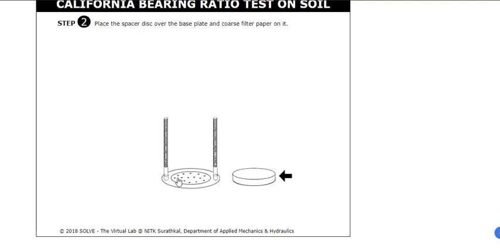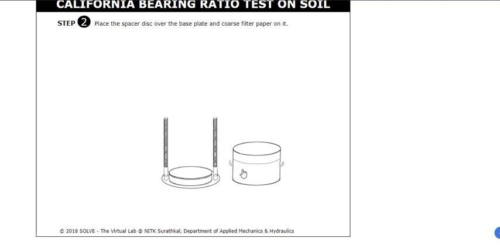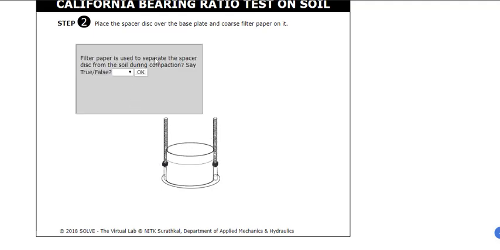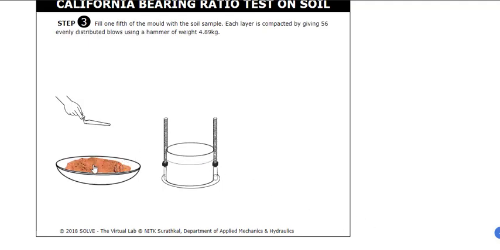The sample is ready now. Take the base plate of the mold. There's filter paper there, then put the filter paper on top. Apply lubrication, oiling the inside. Place the mold on the base plate and fix them. They'll ask you a question, true or false, so try to answer them. Then click next.